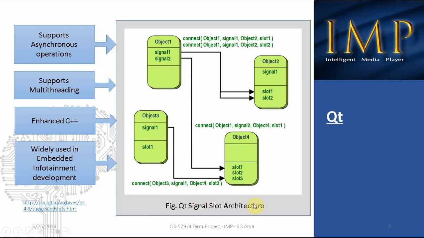This diagram shows the Qt signal and slot architecture. The project is developed in Qt, the main reasons being the signal slot architecture, which features asynchronous operations. Qt supports multi-threading and easy thread management techniques, which are needed in this project. Qt is nothing but enhanced C++, which is widely used for embedded UI development and also for system development. It is famous because of its cross-platform compatibility.